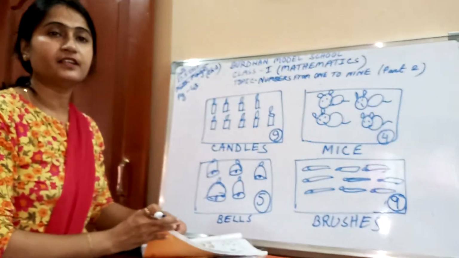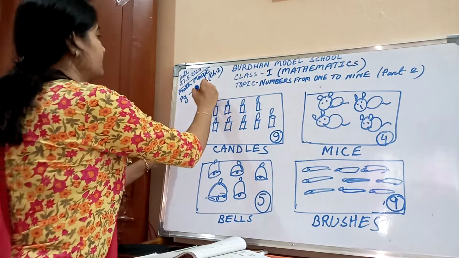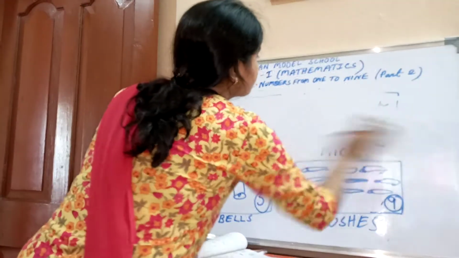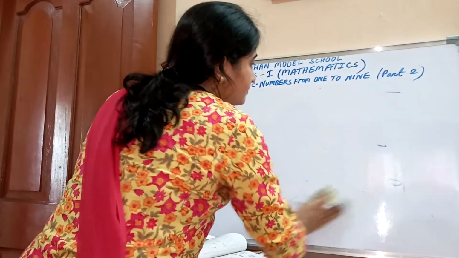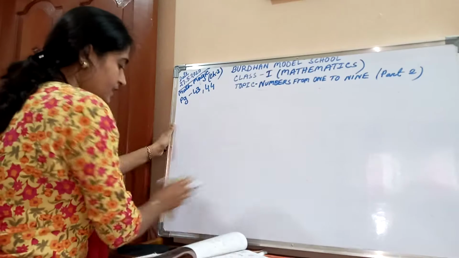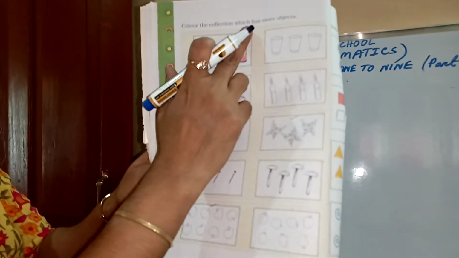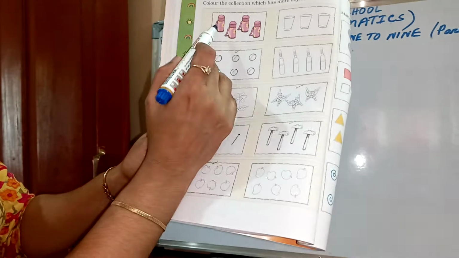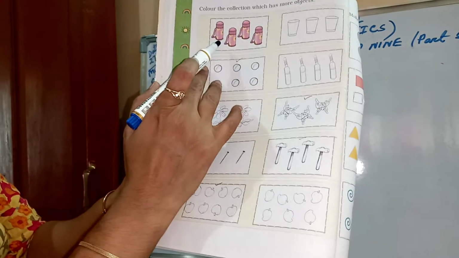Now, turn over to the next page. Please, all of you, turn over to the next page. 44. Color the collection which has more objects. Here is a water bottle and glasses, which is more? 1, 2, 3, 4. 4 water bottles and 3 glasses. So water bottles are more.